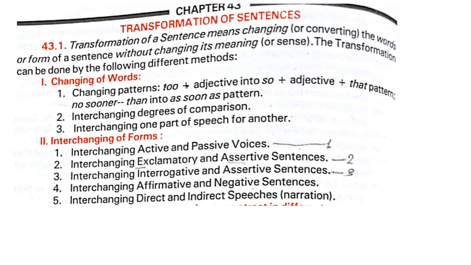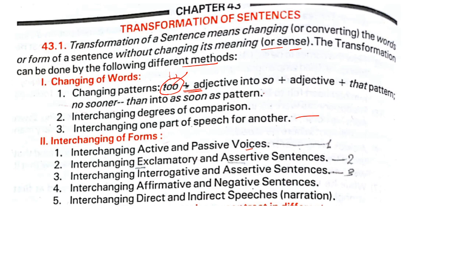Now, as you can see, transformation is converting a sentence from one form to another without changing its meaning or sense. Sense means meaning, and it is done by these different methods, that is, by changing the pattern. That is to plus adjective, that is T double O. Remember, it is not T O, it is T double O. If you write T O, then it goes for a preposition, but we are not going for that.